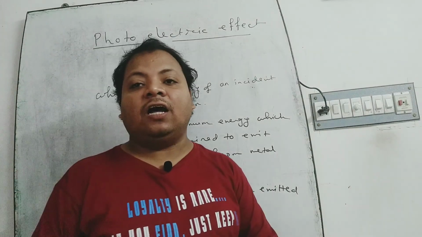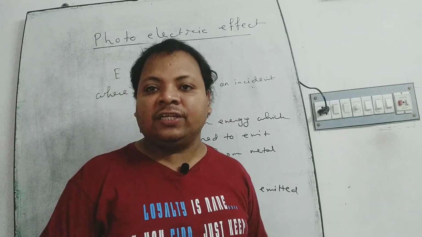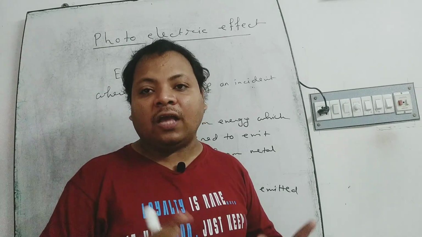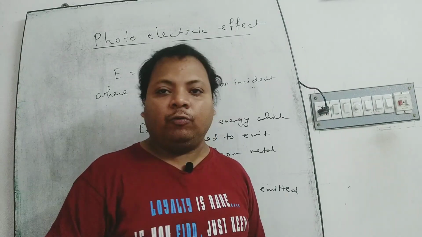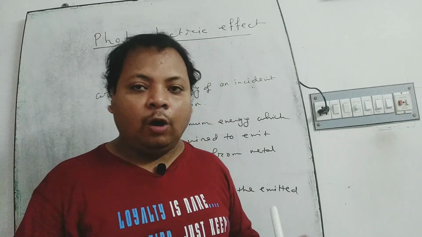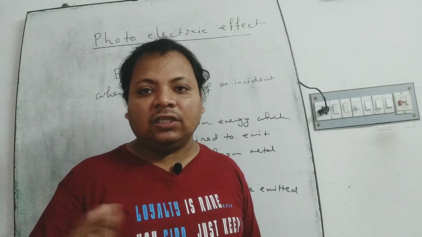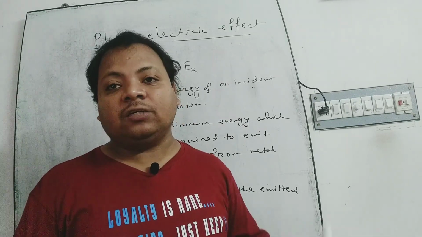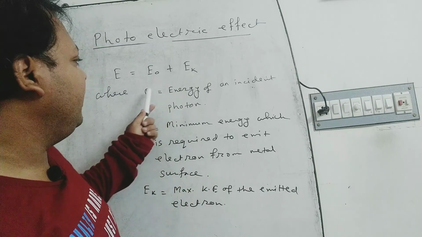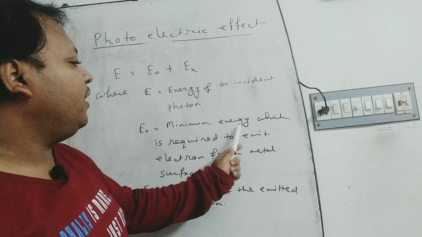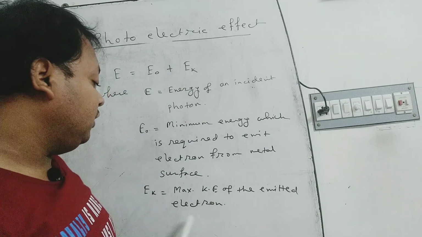Since he considered that the collision between a free electron inside a metal and the incident photon is perfectly elastic, no kinetic energy of the photon is lost due to friction or heating. Therefore, from the conservation of energy, E is equal to E0 plus Ek, where E is the energy of an incident photon, E0 is the minimum energy required to emit an electron from the metal surface, and Ek is the maximum kinetic energy of the emitted electron.